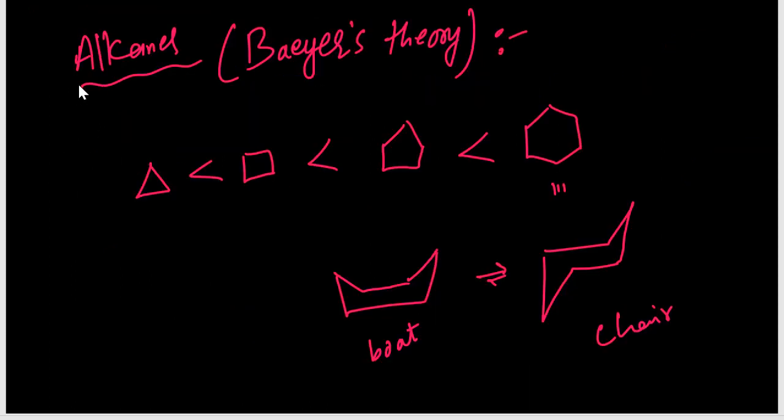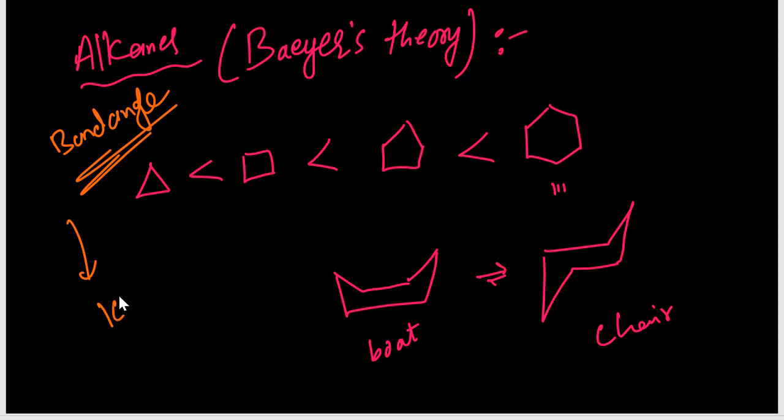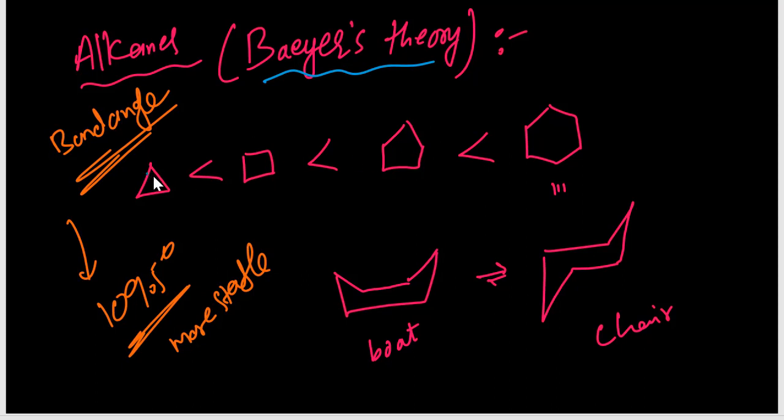In case of cycloalkanes, the stability order depends on the bond angle. Whenever the bond angle is 109.5 degrees, that is more stable. So based on this, the scientist Baeyer explained that stability order. So here, what is the bond angle? In a triangle shape it is 60 degrees. Here 90 degrees. Here approximately 105. Here approximately 120. According to bond angle theory, it should be less stable.